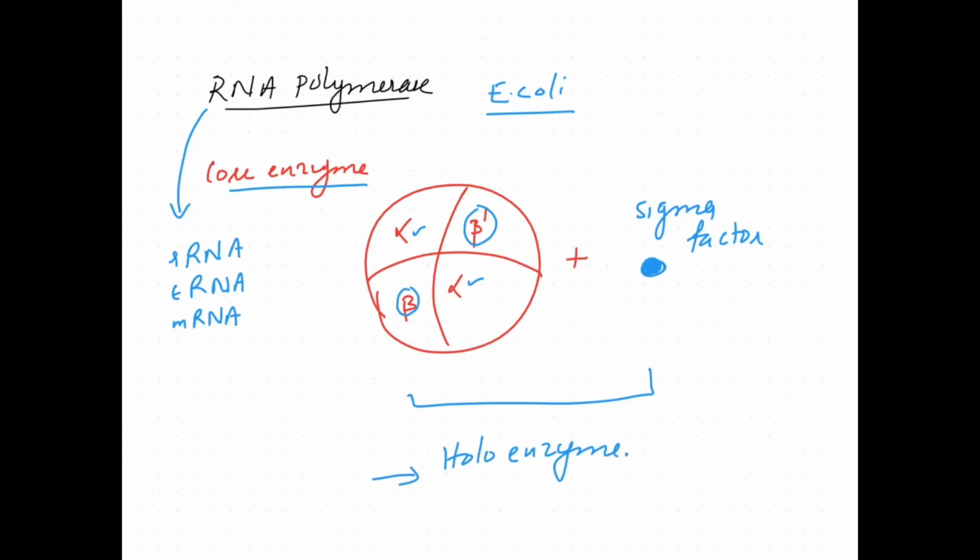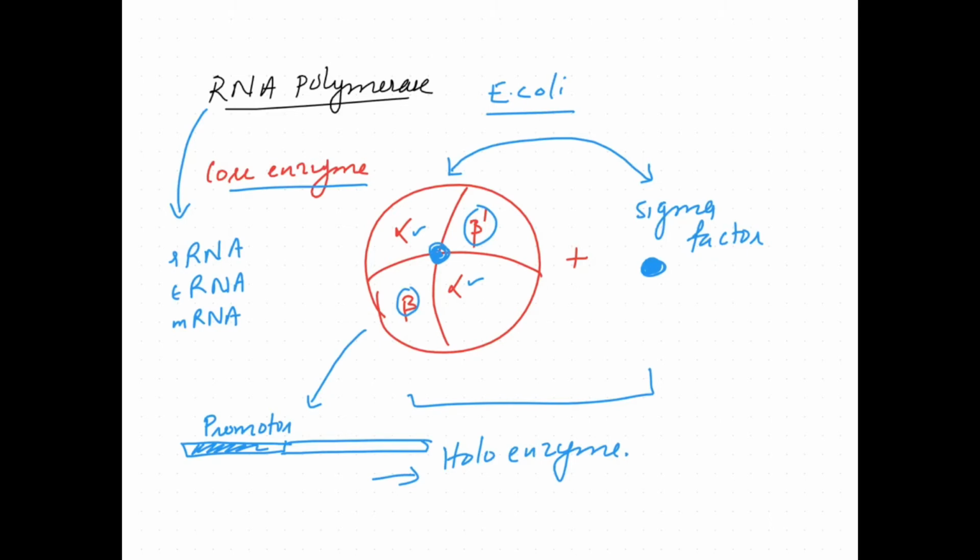The resultant holoenzyme loses much of its affinity for random DNA and binds tightly to the promoter sequence. So the sigma factor helps the polymerase to bind onto the promoter.